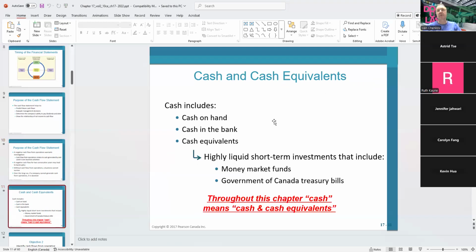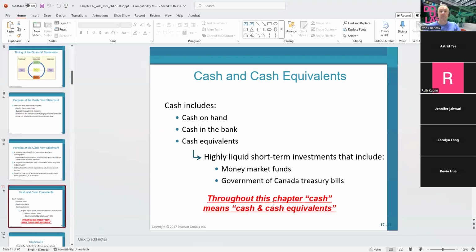Now we're going to talk about what is cash. Well, as we saw in 11:10, if you still remember that, we said cash is the cash on hand, cash in the bank, plus the cash equivalent. Cash equivalent is the highly liquid short-term investment, which can be money market funds or Government of Canada Treasury bills.